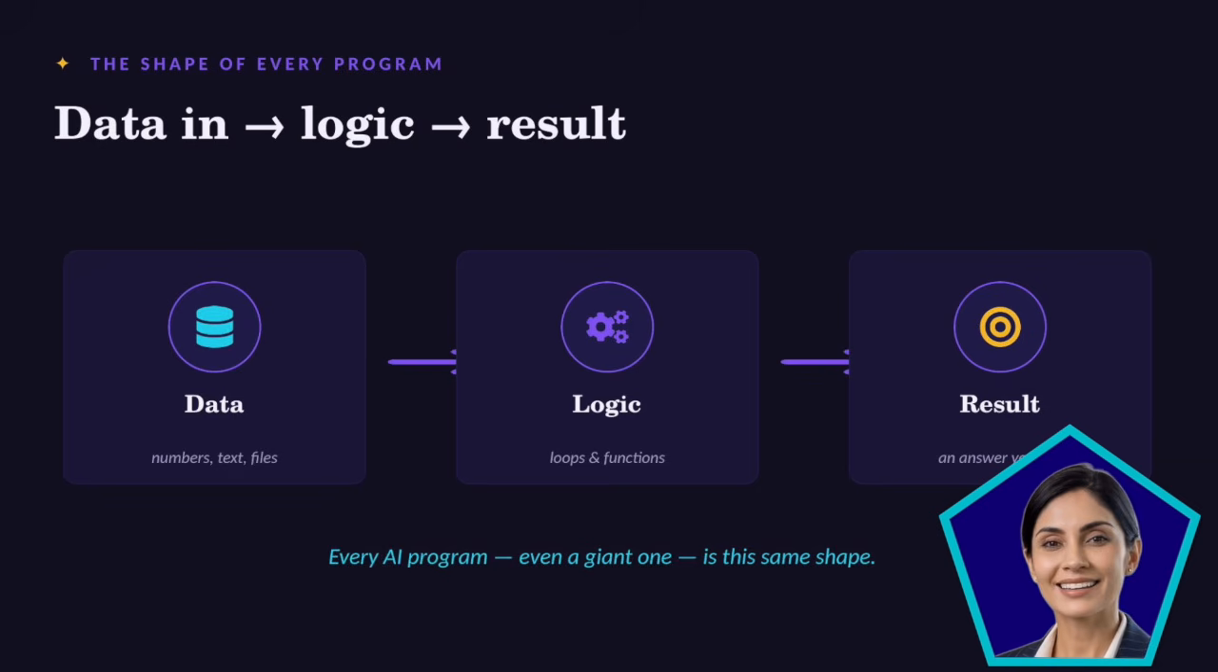Now step back and look at what you just built. Data came in, your temperatures. Logic ran, your loop and your function. And a result came out, the average, the conversions. Data in, logic, result. Burn that shape into your memory because every program has it. Even a giant cutting-edge AI system is just that same skeleton scaled up. You didn't learn a toy, you learned the frame everything hangs on.